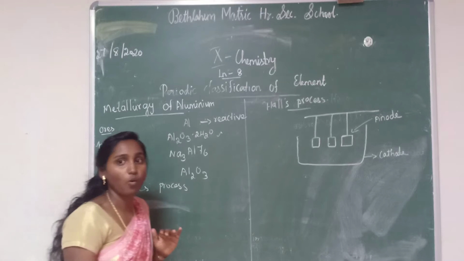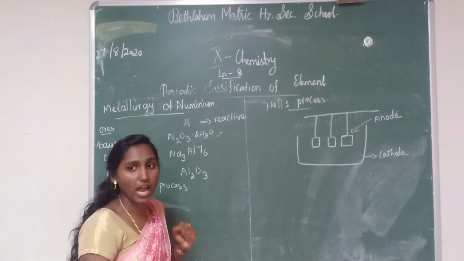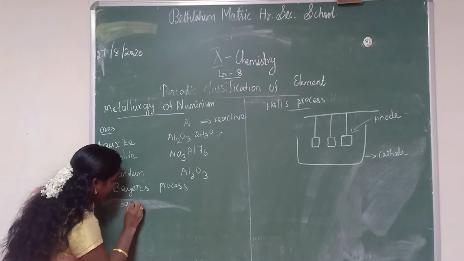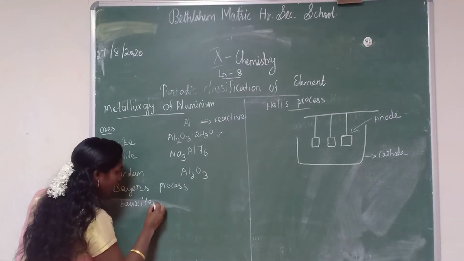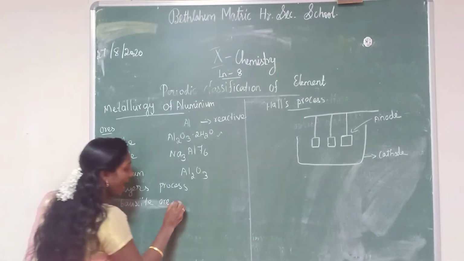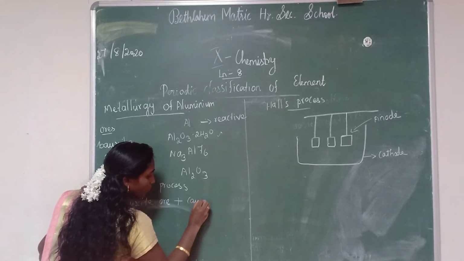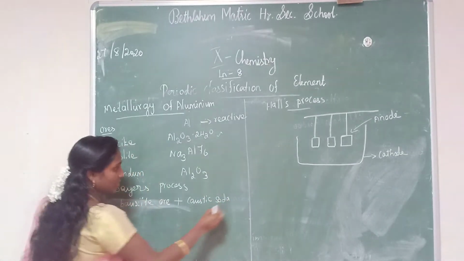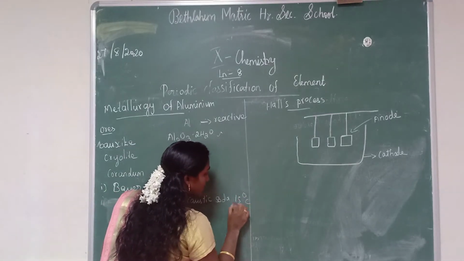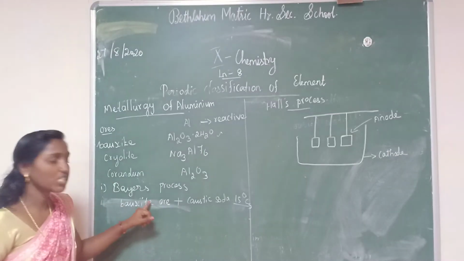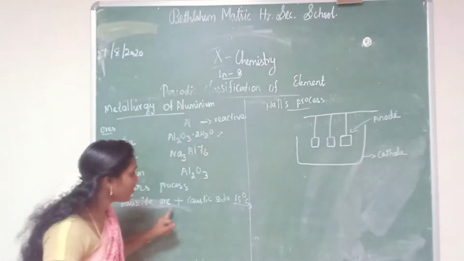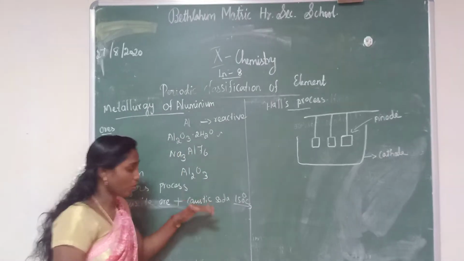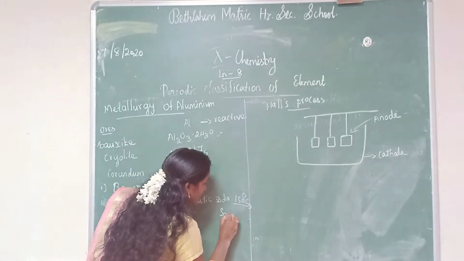The bauxite ore is finely ground, so first you have to grind the bauxite ore, and mix it with caustic soda at 150 degrees Celsius to obtain sodium meta-aluminate.